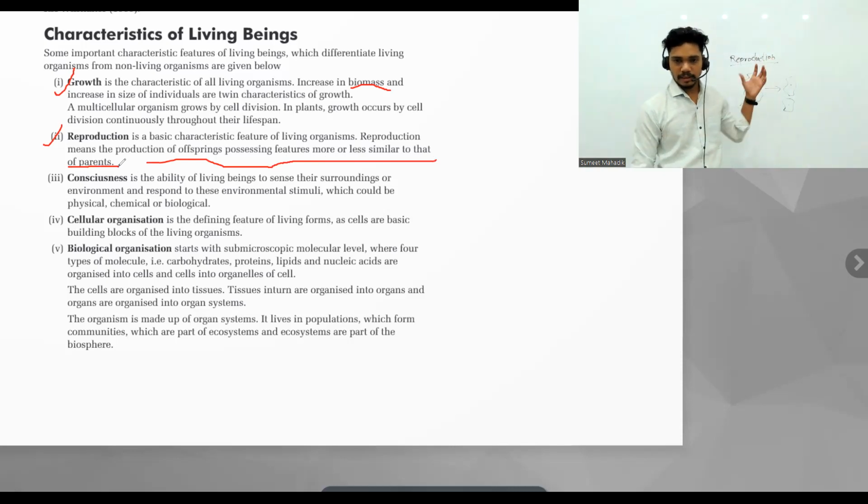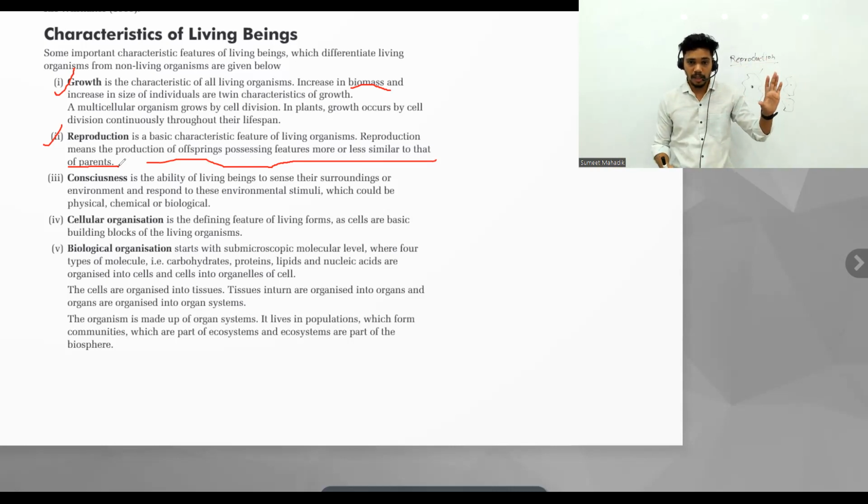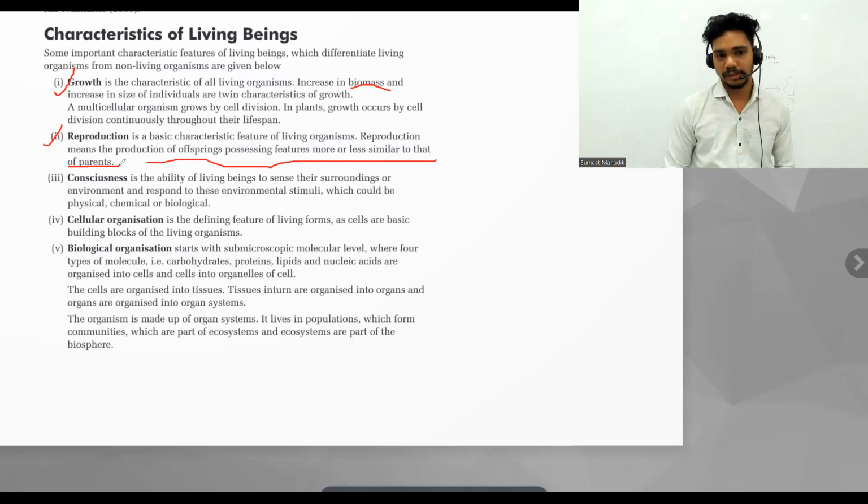So in the same case, amoeba is giving rise to two daughter cells. So definitely the characteristics resemble the parent cell. Now there is no parent cell once they are formed. That's the fission. Binary fission is there. In case of animals, they give birth. For example, a dog gives rise to puppies. Puppies are not exactly the same, but yes, some characteristics are similar. Do you agree with this? Exactly. So reproduction is there.